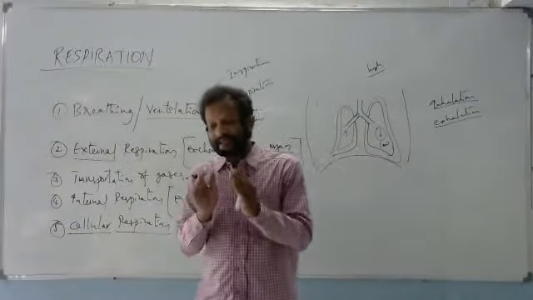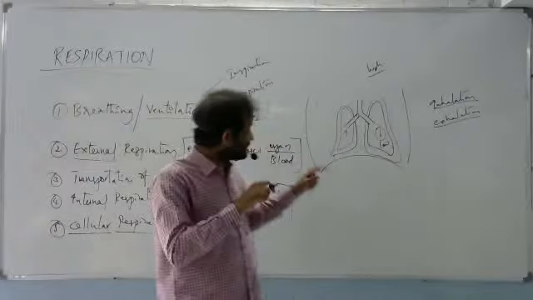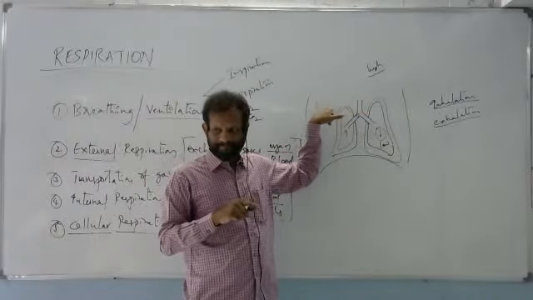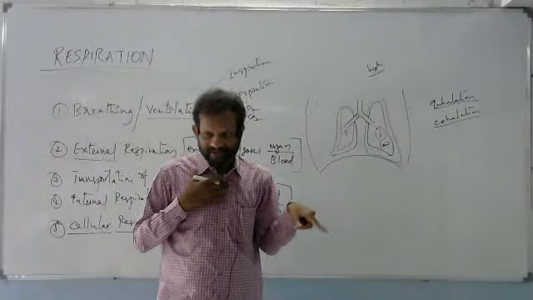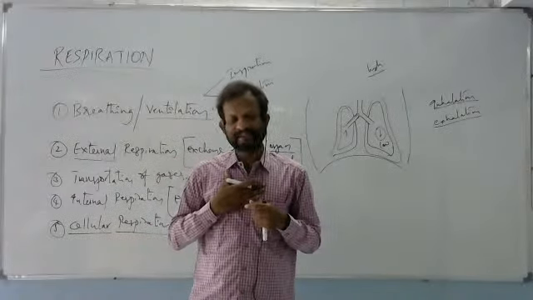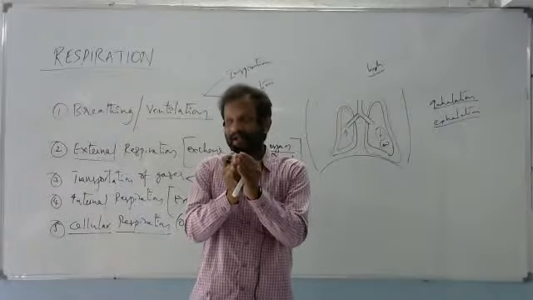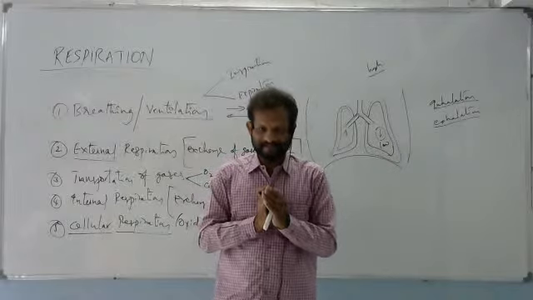We have to think about skeletal structures before thinking to expand the chest cavity. How to move the bones present in the chest cavity, then only the dimensions of the thorax will increase or decrease.